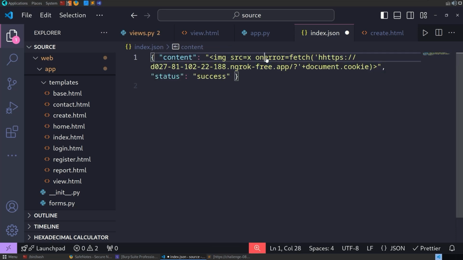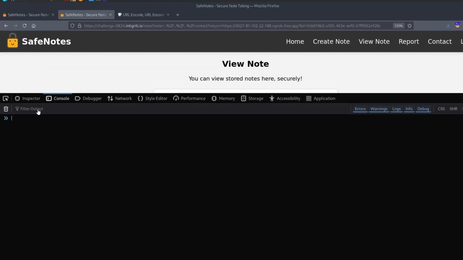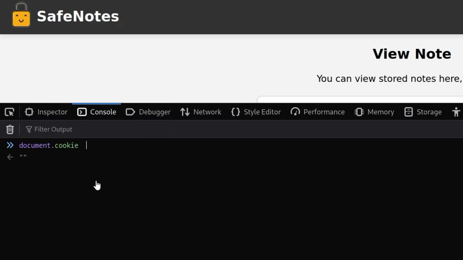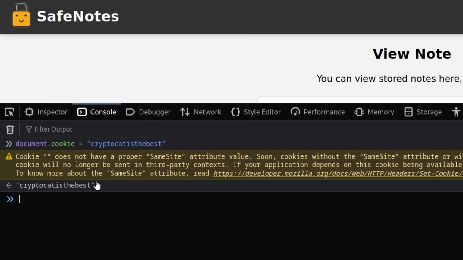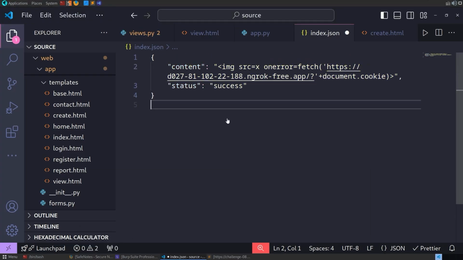So it's going to trigger an onerror, and that is going to make this fetch request, which we want to put in a valid address there. So there we go. And it should include the document.cookie with it as well. Let's set a document.cookie, actually. Let's go here and say document.cookie is equal to CryptoCat is the best. All right, and then we can save this.